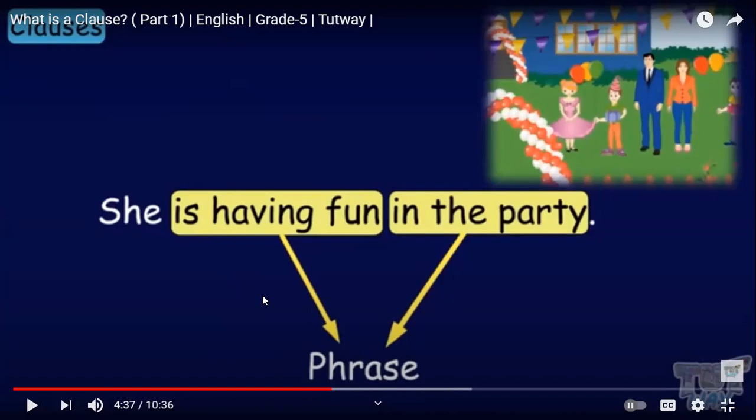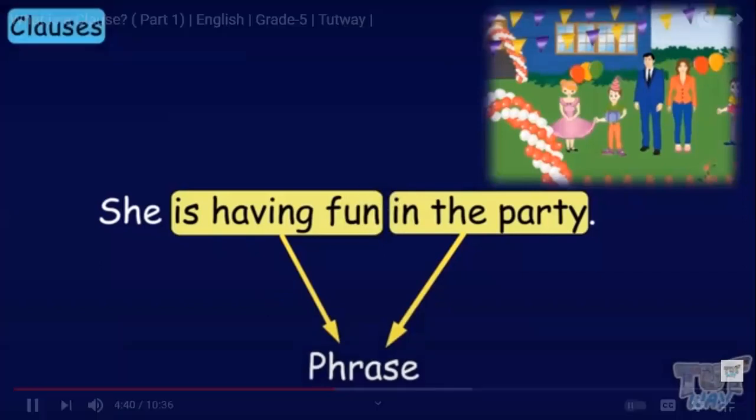Is having, it's a verb. Is, great job. So it's a verb phrase, and in the party is a prepositional phrase.